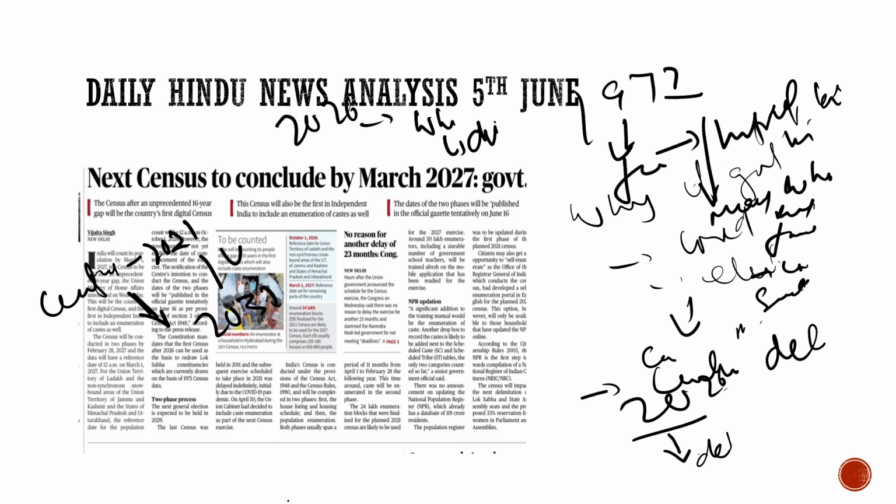The gap would have been 10 years, and the next census after 2026, on which the delimitation was dependent, would have been the 2031 census. But what did the government do? It is blamed that they delayed the census of 2021. They delayed it till 2026, and now after 2026 they are going for the delimitation, and this is the whole controversy regarding it.